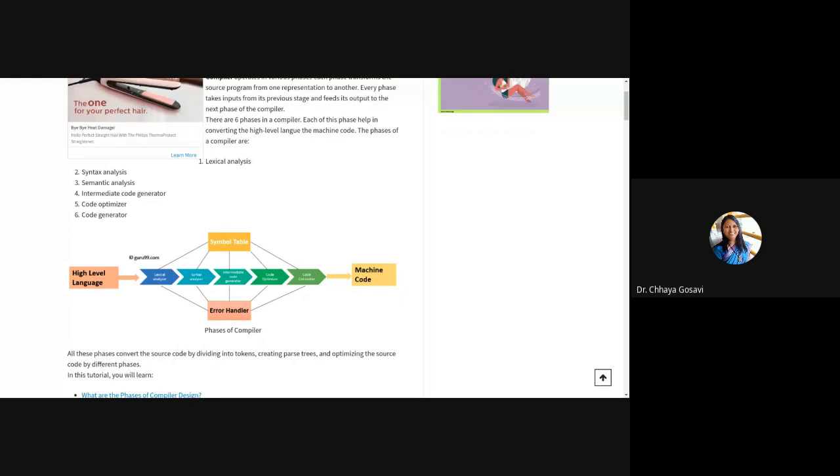So your high-level language program is converted to machine code by a compiler in various phases. First phase is lexical analysis, then syntax analysis, intermediate code generation, code optimization, and code generation. And in every stage, some information is stored in the symbol table or it is referred from the symbol table. And errors are handled in various phases. Some errors are lexical errors, syntax errors, semantic errors, etc.